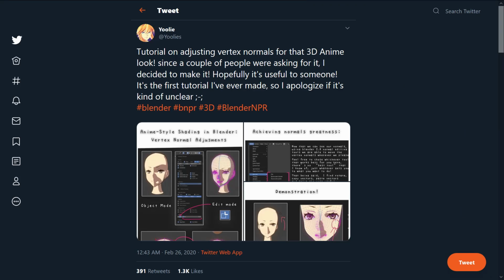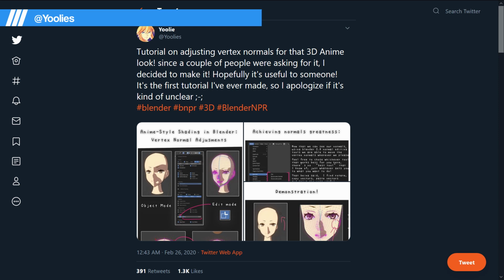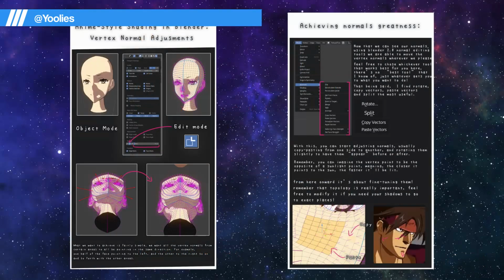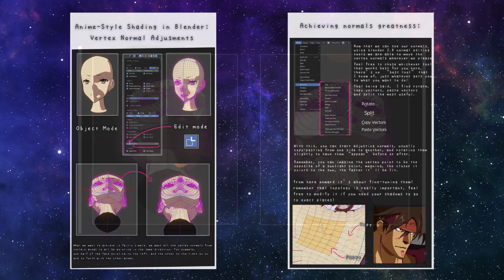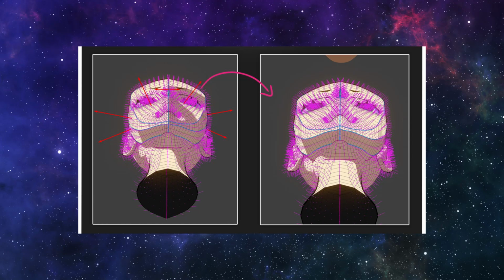One more. This infographic for vertex normal editing comes from @Yulis on Twitter. Controllable vertex normals are very easy if you have to point a group of vertex normals to one direction. For each side of the face, the left face often is pointing more towards the left, and the right side's vertex normals point to the right.